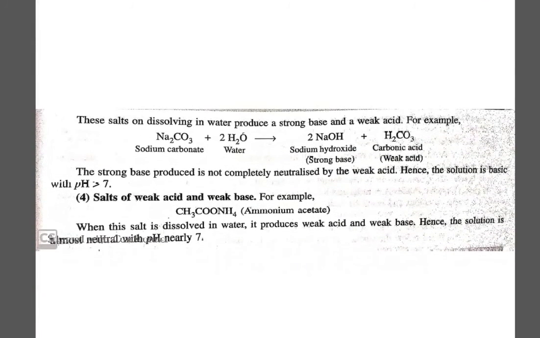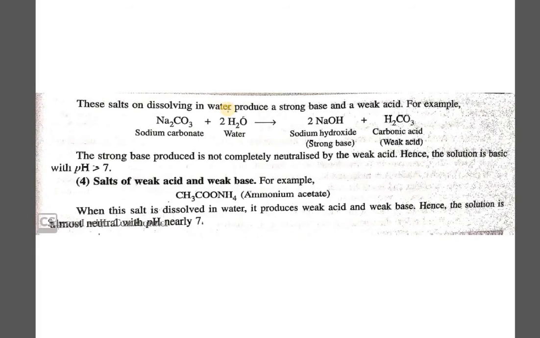Now these salts, if you look at this reaction, dissolving in water produce a strong base and a weak acid. So this is how carbonic acid, which is a weak acid, and sodium hydroxide, which is a strong base, undergo reaction. They will form a basic salt, as per the given acid or base which you have used. And in this case, definitely the pH value will always be greater than 7, because its basic part is stronger and the acidic part is the weaker part.